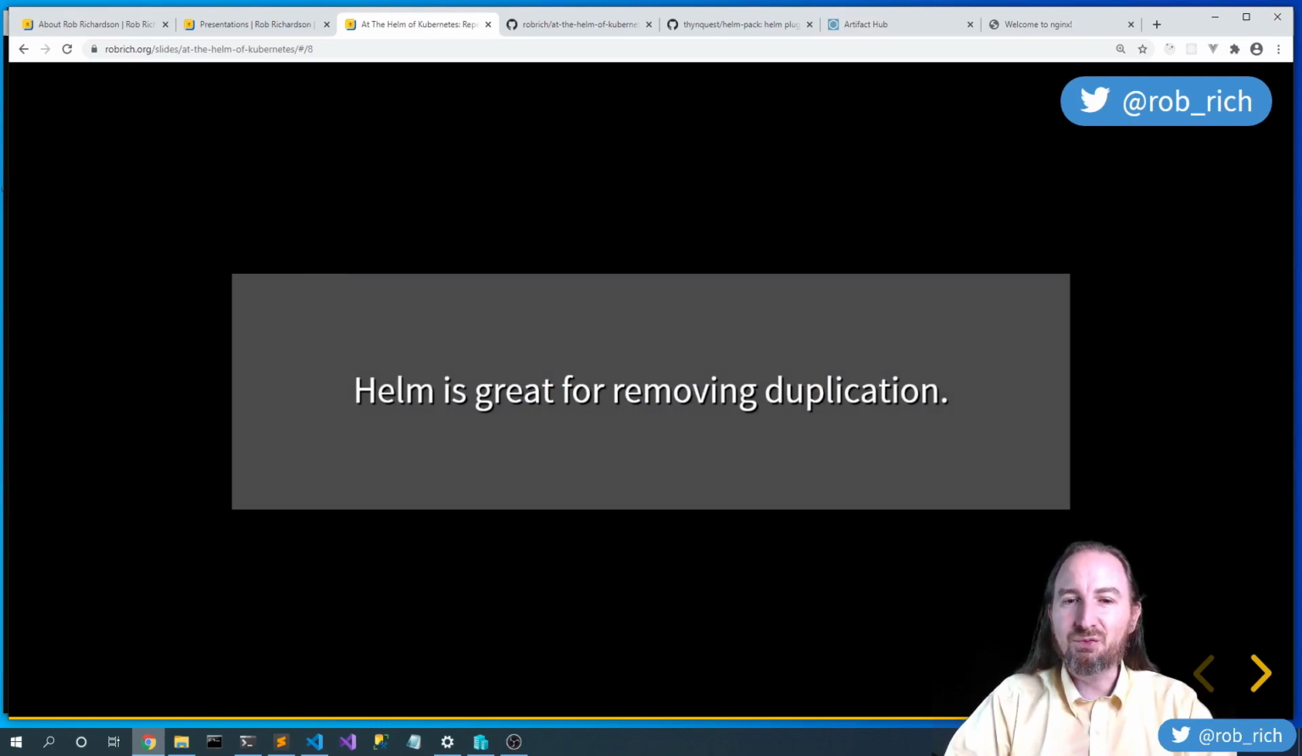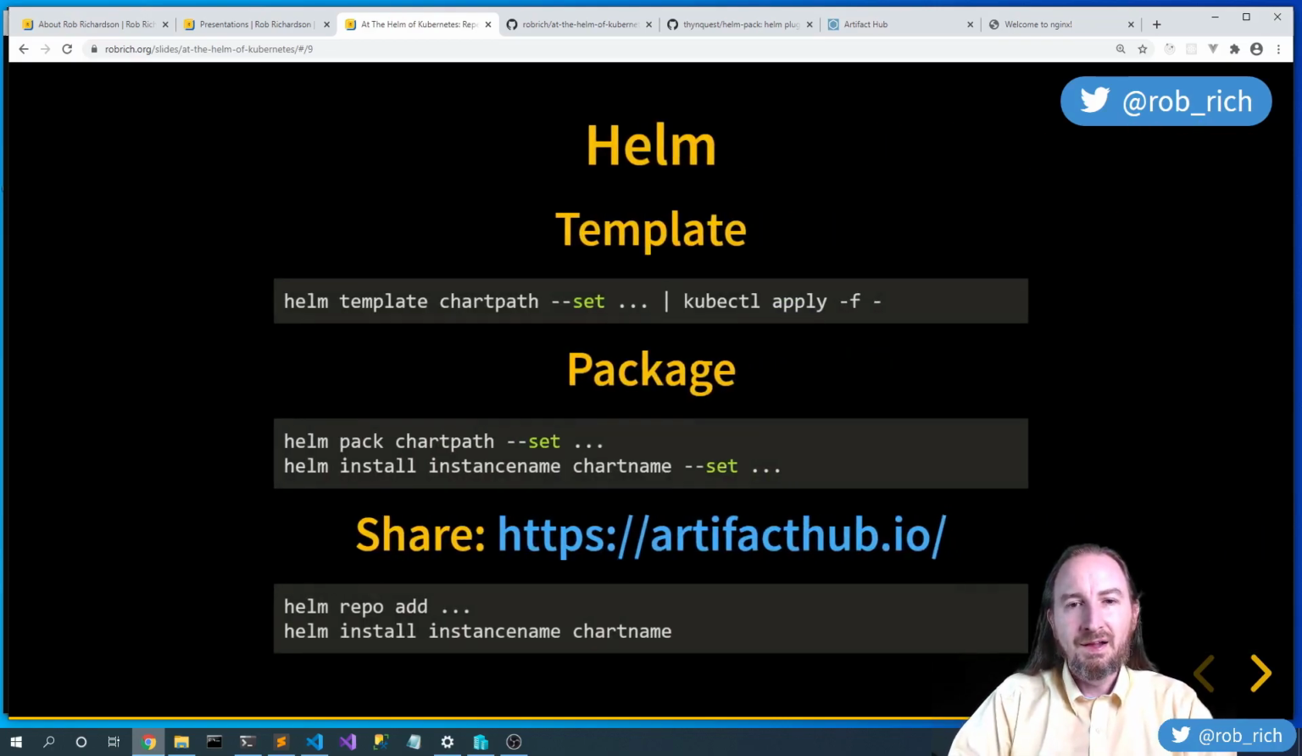So Helm is really great for removing that duplication, helping us focus on only those critical pieces that are important to us. And we saw that we could template things. With helm template, we passed in our folder and set various resources, piped that to kubectl apply, and just launched it. If the purpose of our build is just to get this YAML file into place with setting some configuration values, then this is perfect. We don't need to create a package.